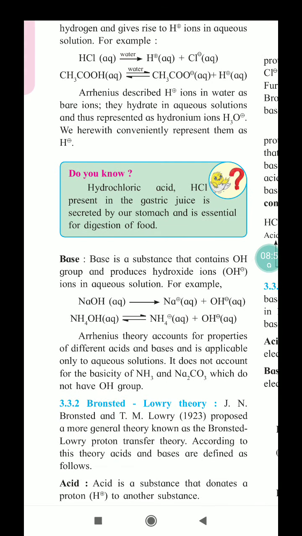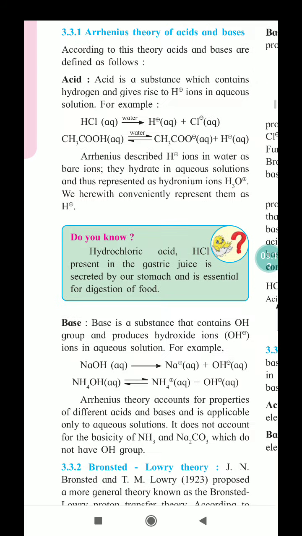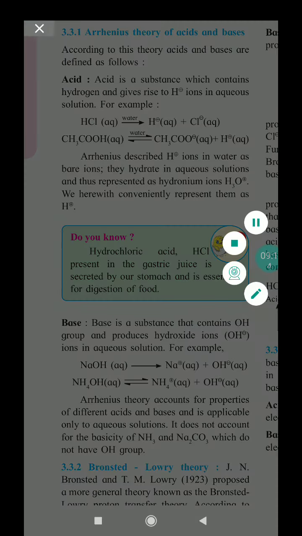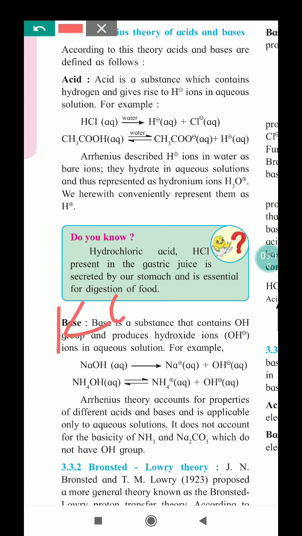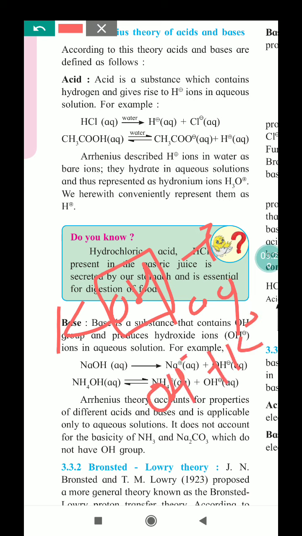Bases are substances which contain an OH group and produce hydroxide ions in aqueous solution. For example, KOH, potassium hydroxide, contains the OH group, and on dissociation in aqueous solution it produces OH negative plus K positive.